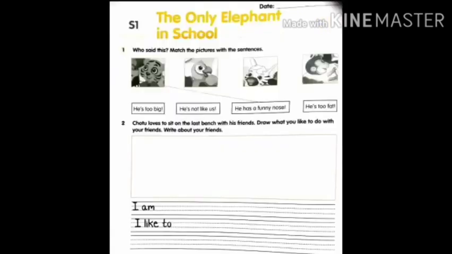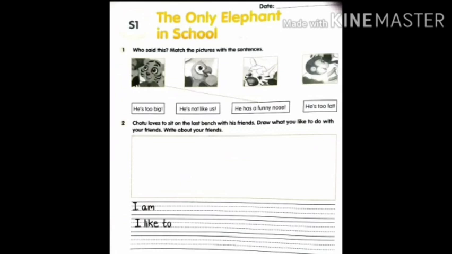Now open page number 42 in your volume. Can you see the pictures and also some sayings? Who said this? Match the pictures with the sentences. Some sentences are there. We already discussed them. The monkey said something, the zebra, the tiger, and even the parrot said something about the elephant. Try to remember them and do the matching here. Okay? And you can see the second question.